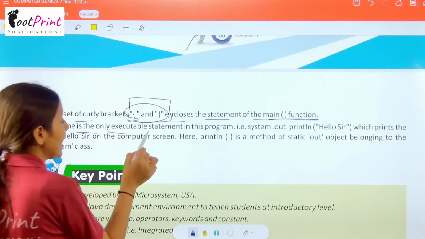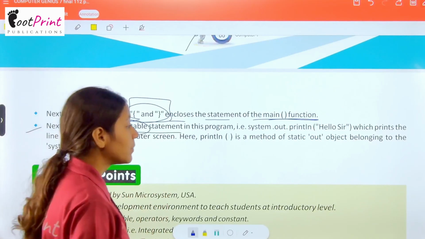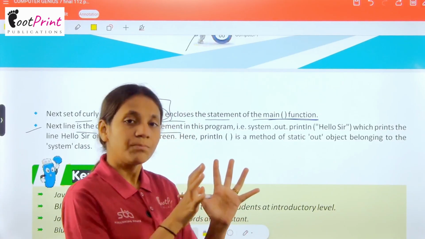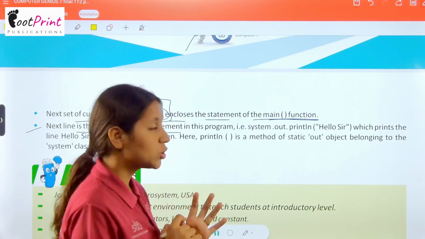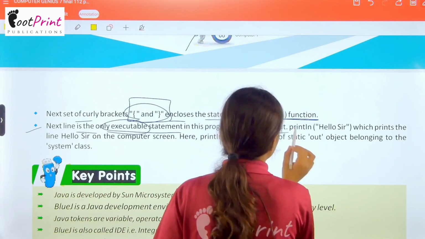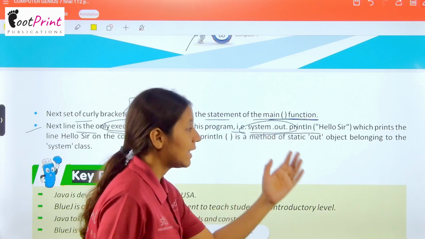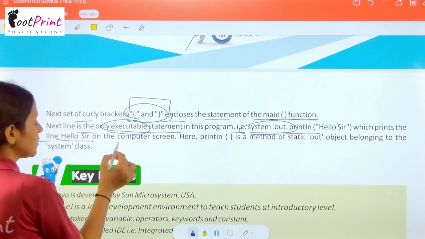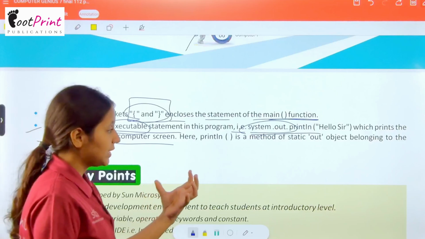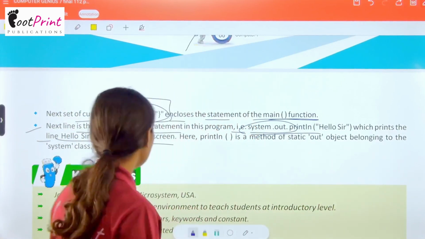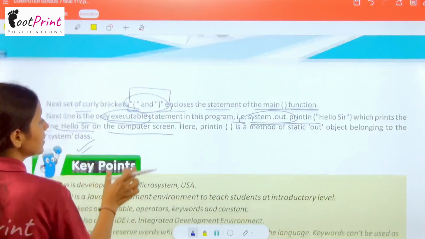Next line is the only executable statement in this program. जिसकी बाद की लाइन है वहीं से आपका executable program होगा. Only those sentences will be executed. That is system.out.print hello sir, which will print the line hello sir on the computer screen. Here println is a method of static out object belonging to the system class.